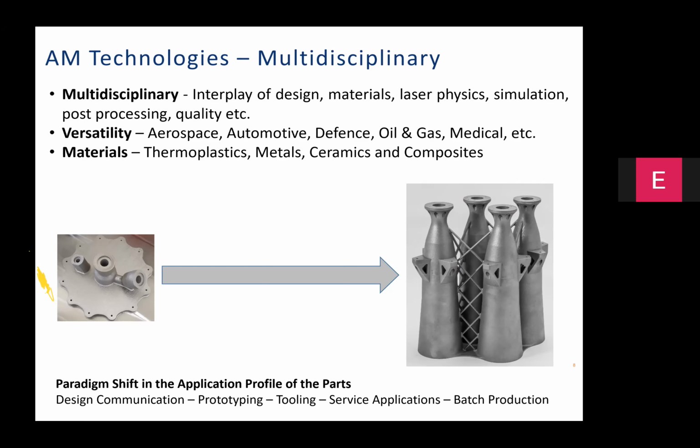They're able to withstand the forces, temperatures, pressures, and deformations that are synonymous with the service application. And hence, there is more and more tendency on the part of the AM practitioners to look at AM parts as parts for end use or service context.